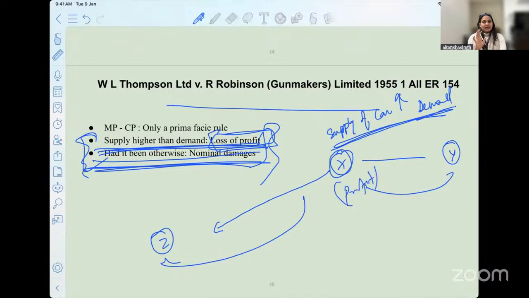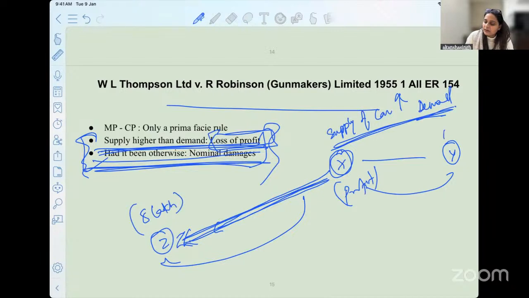Okay, but if I tell you that X had to sell the car to Y at 8 lakh of rupees, and if Y would have accepted, he would have sold the car to Y at 10 lakh of rupees. What will happen here now? How much compensation do you think he'll be entitled to? The facts are changed. I have changed the facts now.